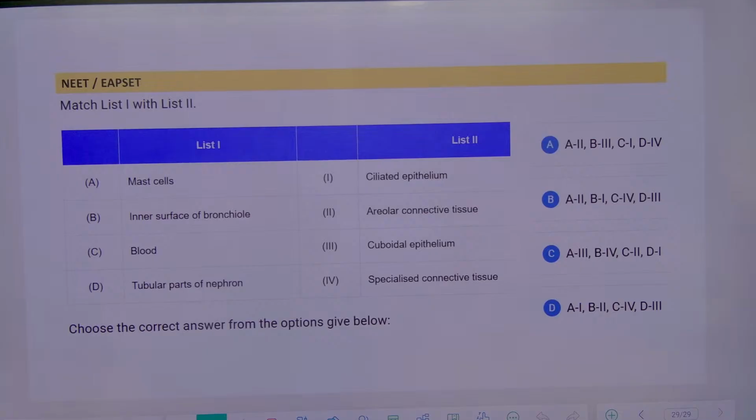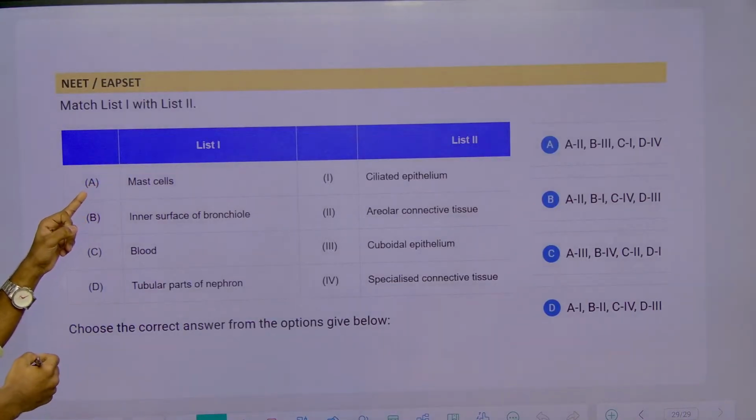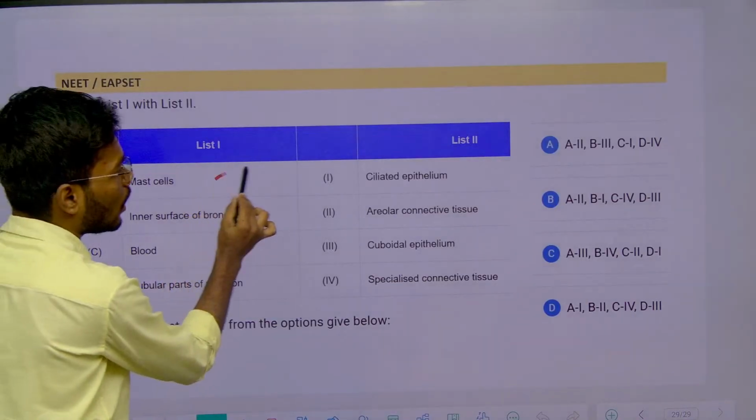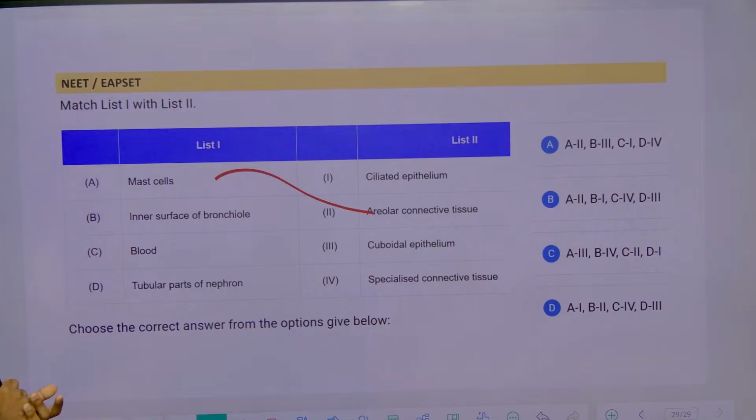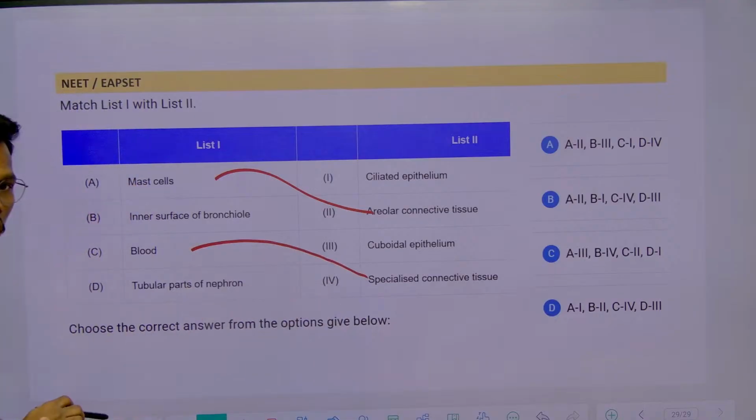And the final question, which we saw yesterday. So these mast cells are present where? Areolar connective tissue, inner surface of bronchioles and tubular part of nephrons. Just we can connect this: blood is a specialized connective tissue, and the tubular part of nephron we saw at PCT, simple cuboidal epithelial cells.